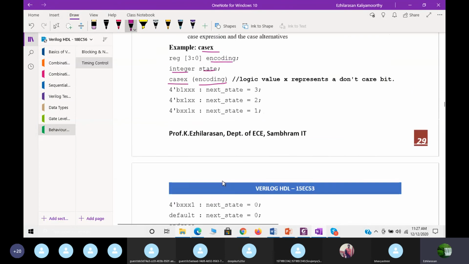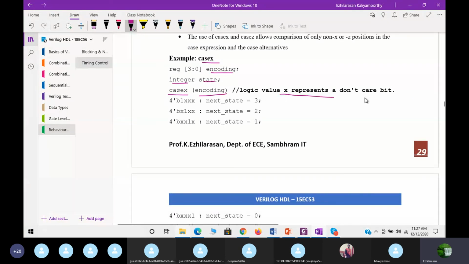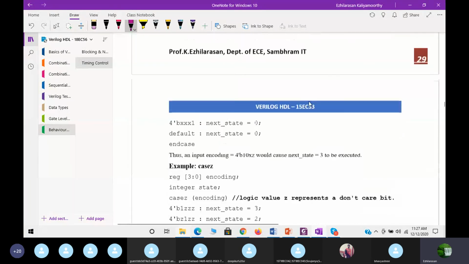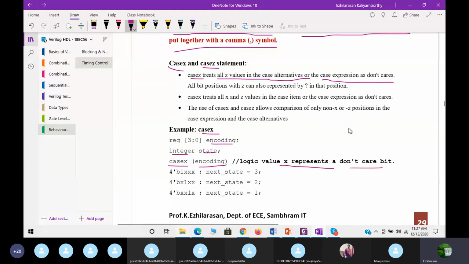Now we can say that in this the logic value x represents a don't care bit. So now you remember your priority encoder. I hope you remember 1xxx gives the output 11. Next 01xx gives 10. Then 001x gives 01. Then 0001 gives 00. This is the 4 to 2 priority encoder truth table.